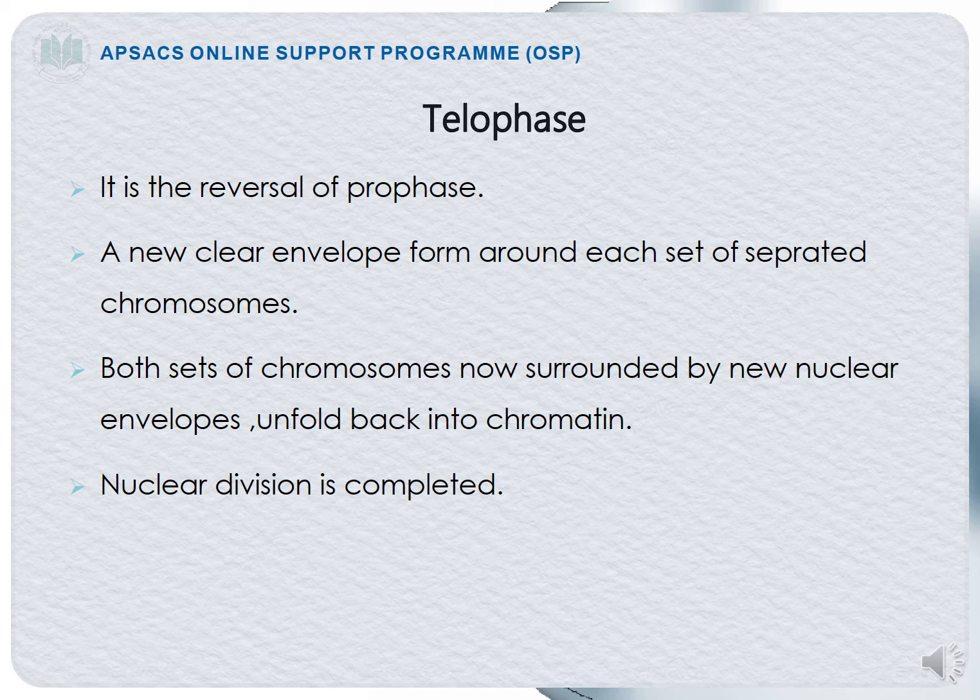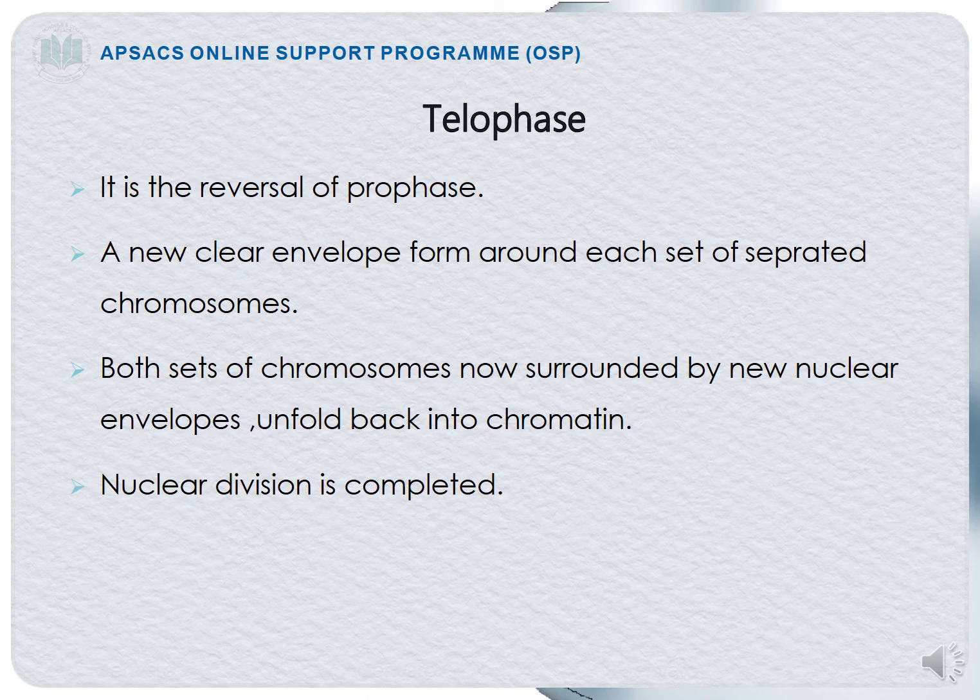Another phase of mitosis is telophase. Remember students that telophase is the reversal of the prophase. As we have studied in prophase, the nucleolus disappears, the nuclear envelope disappears. The genetic material is present in a loose thread-like structure called chromatin. The centrioles duplicate into two centrosomes. They move to the opposite poles. So, telophase is actually the reversal of the prophase.